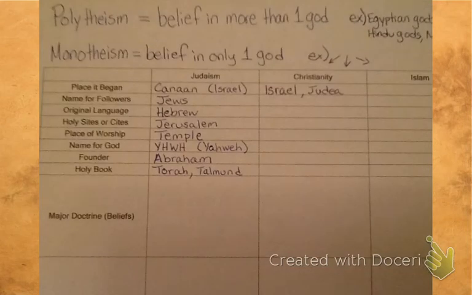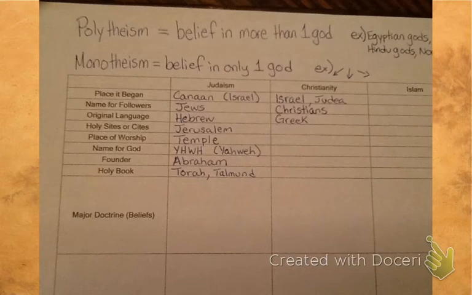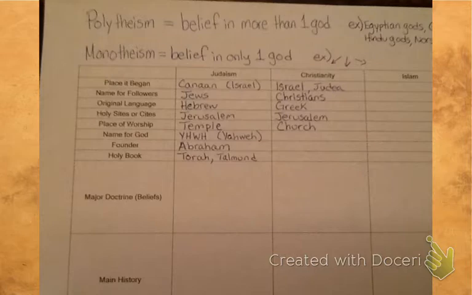Now, on to Christianity. Christianity also began in Israel, as well as the neighboring country at the time of Judea. People who follow Christianity are called Christians. The original language for a lot of Christianity was Greek. It started during the Roman Empire, and everybody all over the Roman Empire spoke Greek. Some people spoke Latin in certain places like Rome, but everywhere in the empire they spoke Greek. Jerusalem is also a holy site for Christians. We'll talk more about why tomorrow during class.